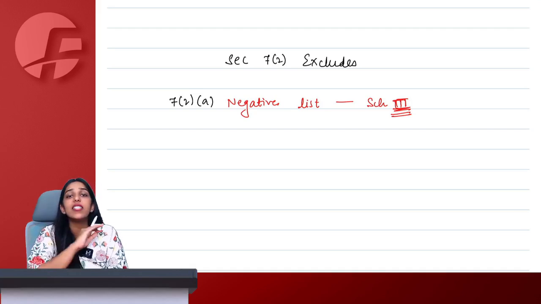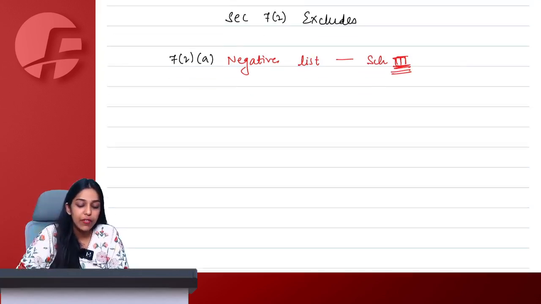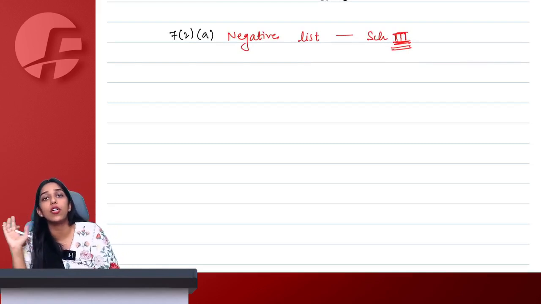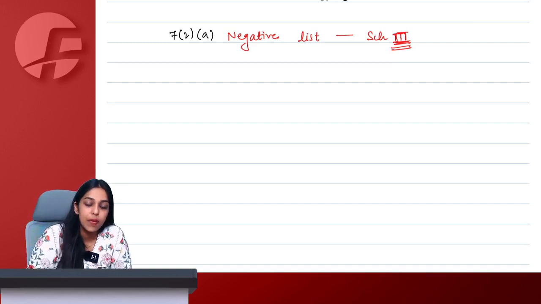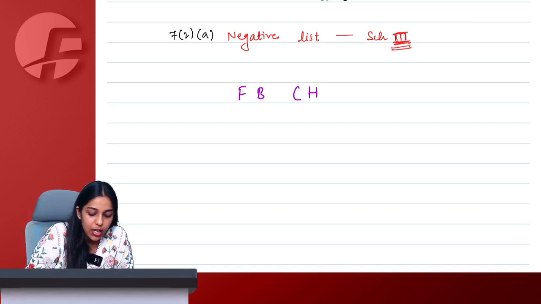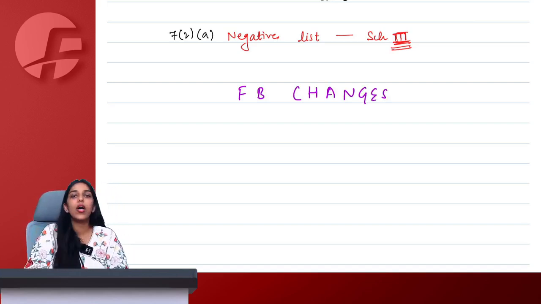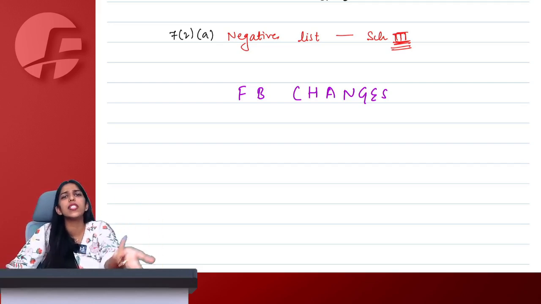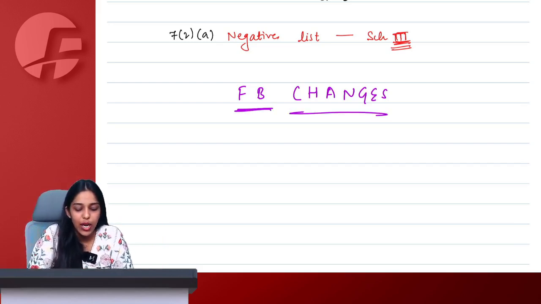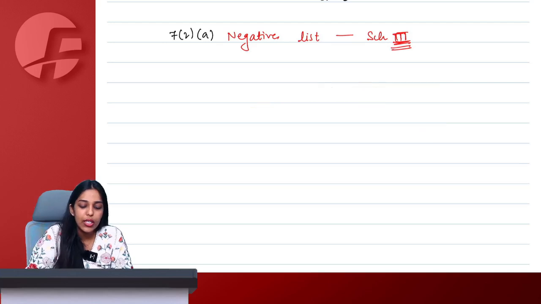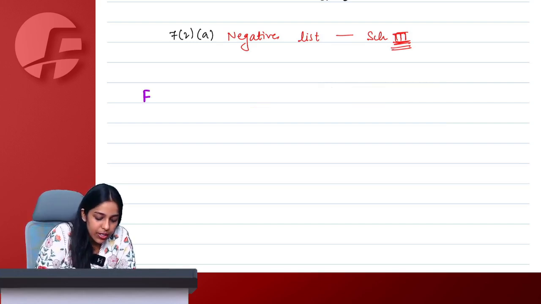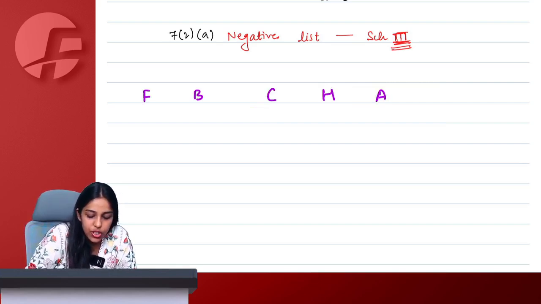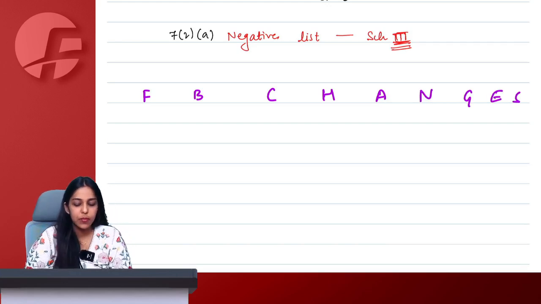To make this very simple for you, so that you will never forget, even after you become a chartered accountant 10-15 years later, you will remember the negative list. How ma'am? Using our mnemonic. Negative list is simply FB changes. We all have stopped using FB. We have all moved towards Instagram. Means Facebook is now a part of the negative list for us who use Facebook these days. So we'll simply say that Facebook has changed. Just a technique to learn the negative list under schedule 3. It says FB changes.